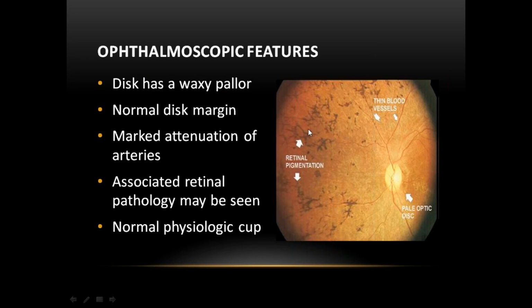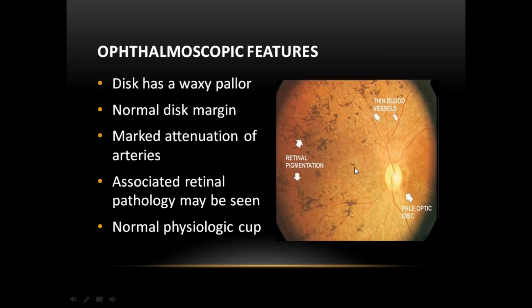This is the bone corpuscular pigmentation of retinitis pigmentosa. The triad of retinitis pigmentosa includes bone corpuscular pigmentation, pale waxy disc pallor, attenuation of the blood vessels. This is the classical triad of retinitis pigmentosa. Retinitis pigmentosa itself can be an essay or 4 marks question for you. So you have to write the classical triad: bone corpuscular pigmentation, pale waxy disc pallor, attenuation of thin blood vessels, narrowing of the blood vessels.